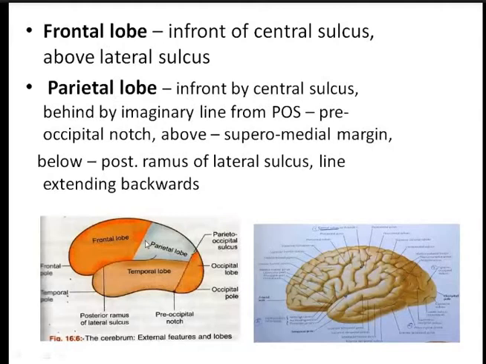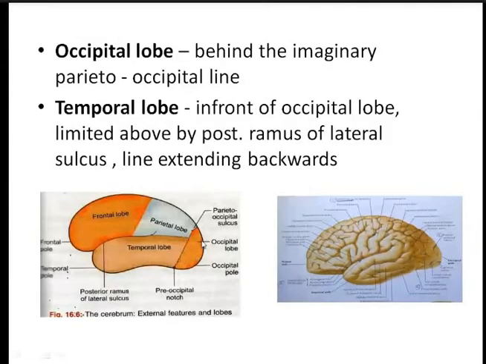So next is the occipital lobe. Now this is the occipital lobe. The occipital lobe lies behind the parieto-occipital sulcus, and the imaginary line which joins the parieto-occipital sulcus to the pre-occipital notch. So this is the occipital lobe. That's why, to differentiate these different lobes of the cerebral hemisphere, you should know these sulci very well. You should know the central sulcus, and you should know the parieto-occipital sulcus, because it differentiates the parietal lobe from the occipital lobe.